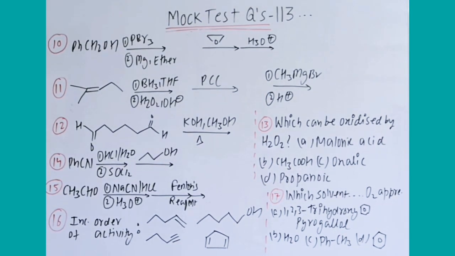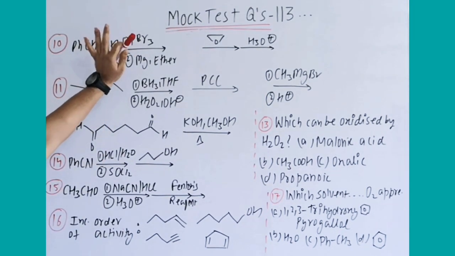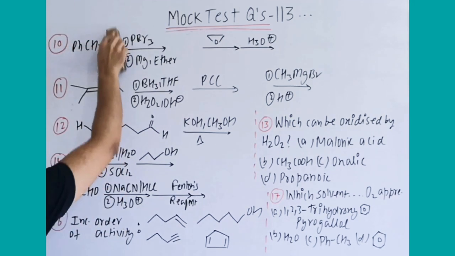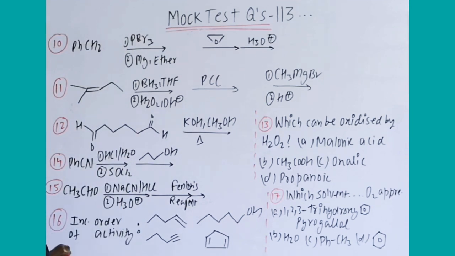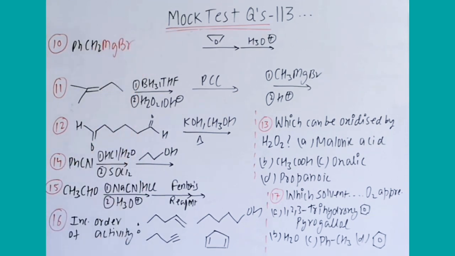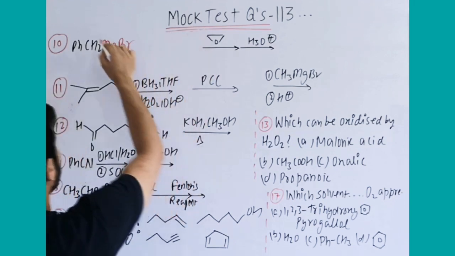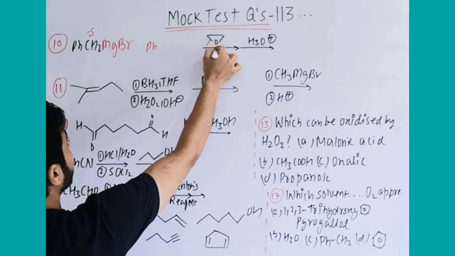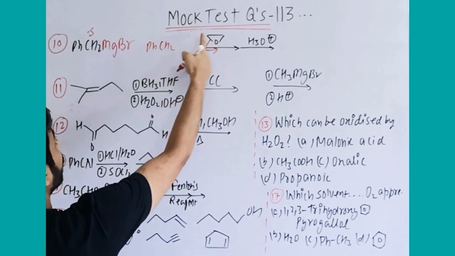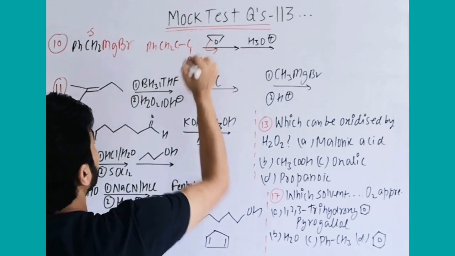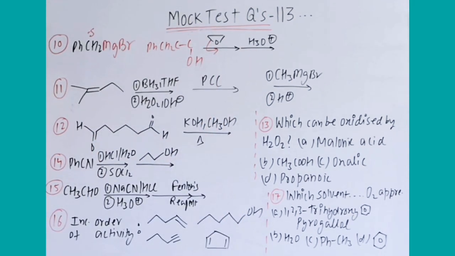In the next question, an alcohol is given with PBr3. I am explaining one by one, or if you want, you can think of alcohol with PBr3. It gives the bromo compound, Br will be there. Then Mg in ether means Grignard will form. So after the first and second, it forms PhCH2MgBr, right? After that, epoxide, you have done this reaction already. It is delta minus, it will attack there, and ring opening takes place like this. So PhCH2, this carbon CH2, this carbon CH2, and O minus. After this, it gains H plus. Okay, that is the first one.